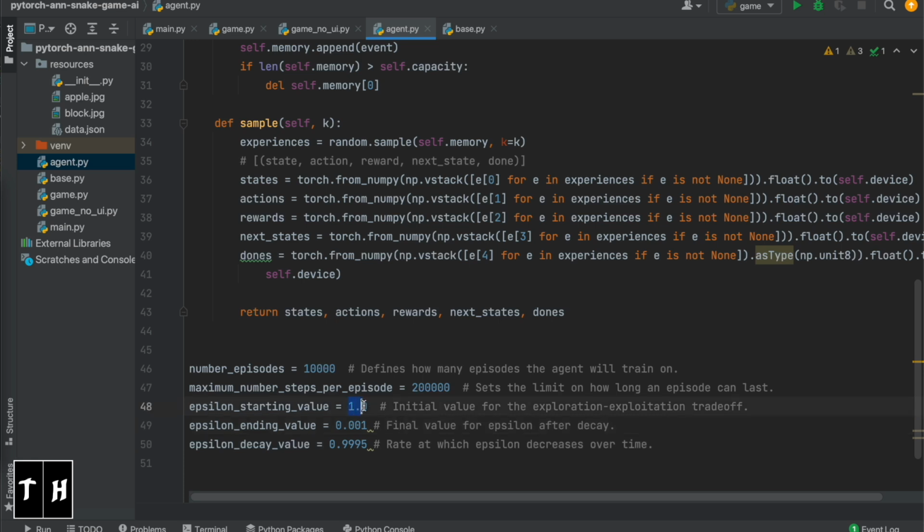So we'll start with 1, we'll end with 0.001, and we'll decrease with the rate 0.9995. As you can see, it will take a long time to decrease the value of epsilon from 1 to 0.001. We want the snake to explore for a much longer time before it starts making decisions.